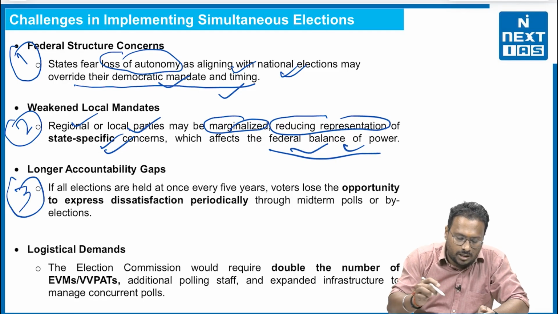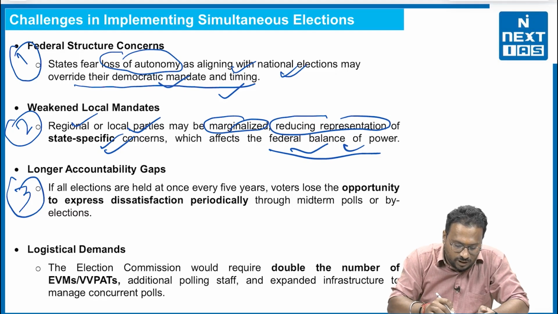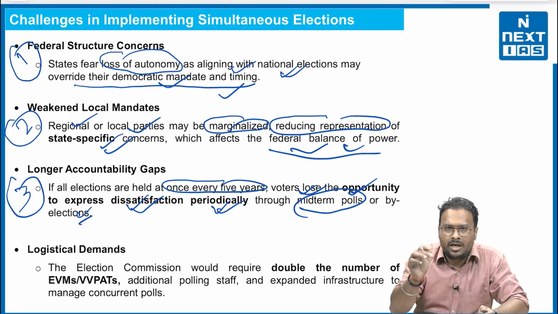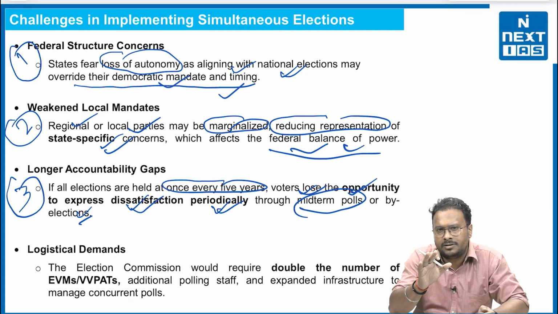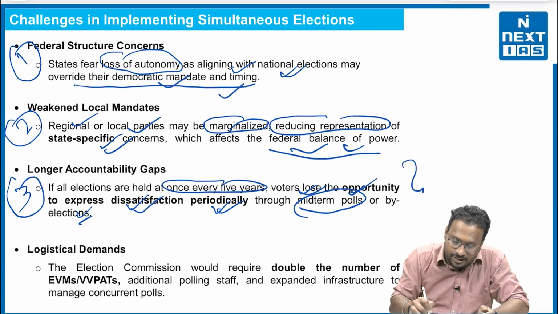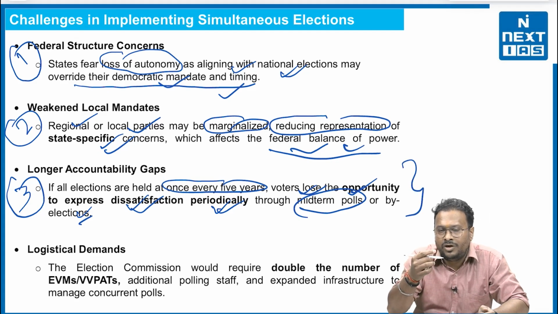Third, longer accountability gaps. That means if all the elections are held once every 5 years, voters lose the opportunity to express dissatisfaction periodically through midterm polls or by-elections. And we have witnessed this quite often in India, that the people who voted for a particular party in the Lok Sabha have shown their dissatisfaction when voting in the state assemblies, signalling that the concerned central party needs to understand that there are certain flaws in its policies, right? This would be evaded if simultaneous elections take place.